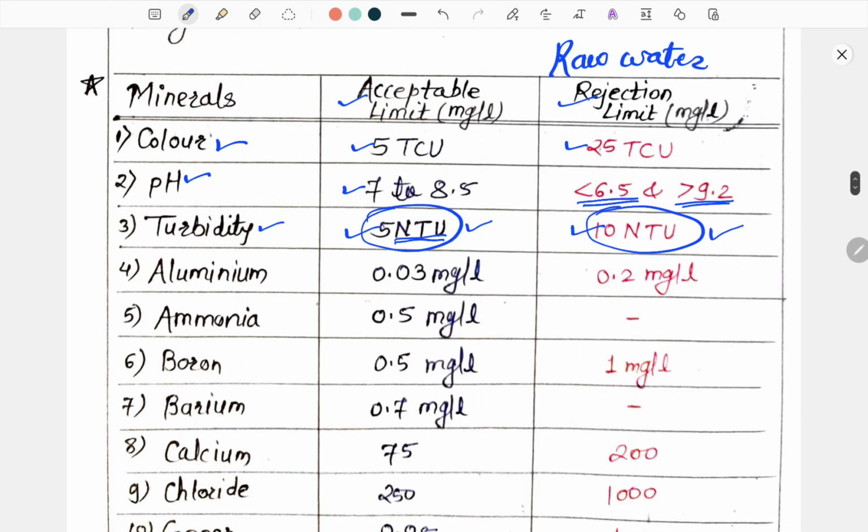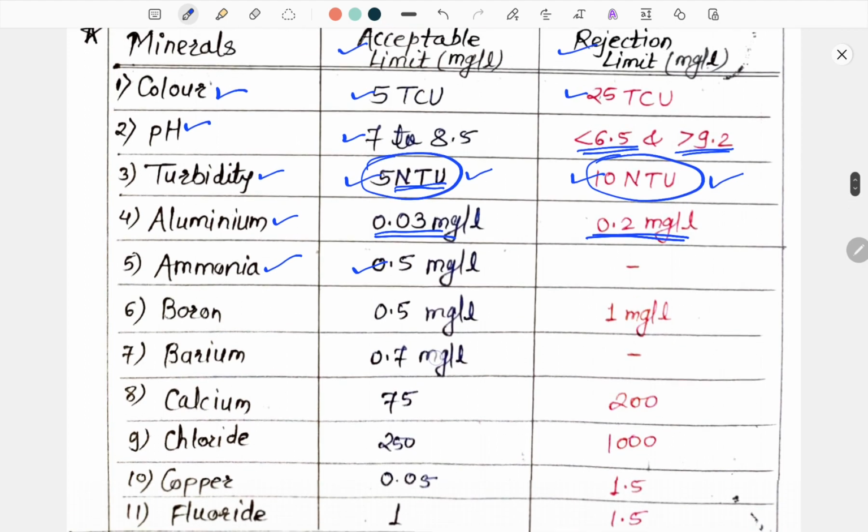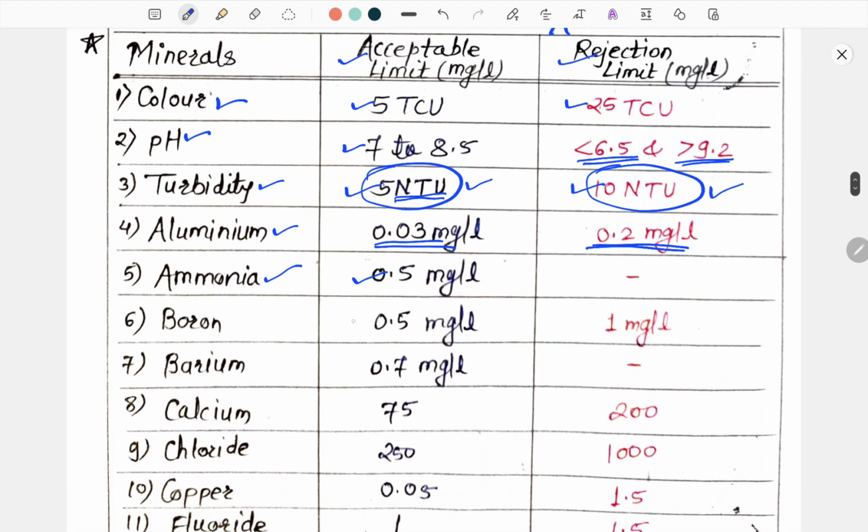The next water quality parameter is aluminium. Its acceptable limit is 0.03 mg per liter. The rejection limit is 0.2 mg per liter. Next mineral is ammonia. The acceptable limit is 0.5 mg per liter. Next one is boron. Its acceptable limit is 0.5 mg per liter and the rejection limit is 1 mg per liter. Next one is barium. Its acceptable limit is 0.7 mg per liter.